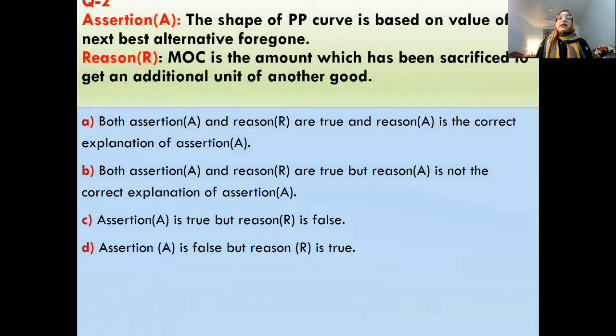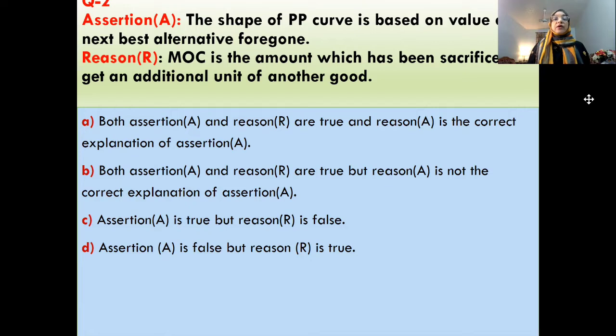Next question is, the shape of the PP curve is based on the value of the next best alternative foregone.